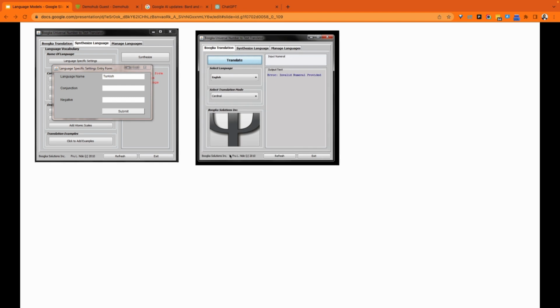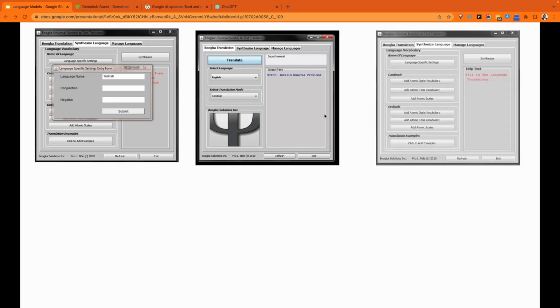So I had this translator. You can select your language and it can predict or translate numbers for you. I'm not going to go into how I made it work, but essentially it had some ability to train. I call it synthesizing. You give it examples and train your language model. I didn't call it a language model at this time, but you train something using a vocabulary.